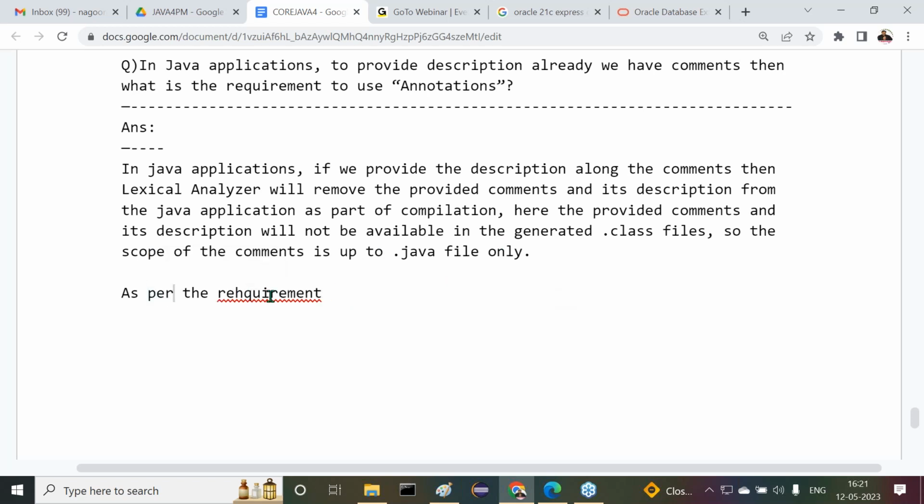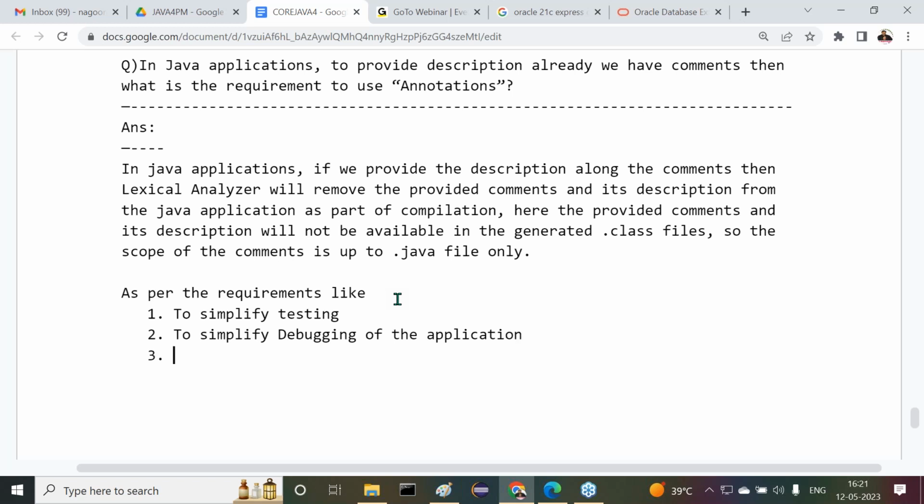But as per the requirement, there are so many requirements. Guys, observe carefully. What are the various requirements? I want to give some points here. Try to understand it. The first one is to simplify testing of the application. The second one is to simplify debugging of the application.